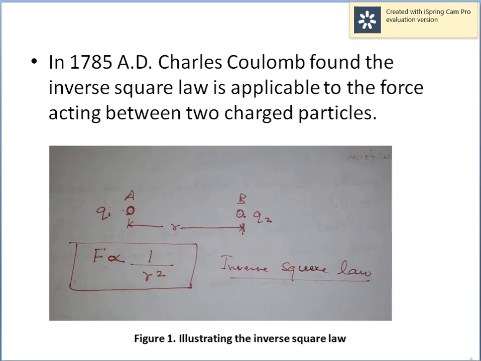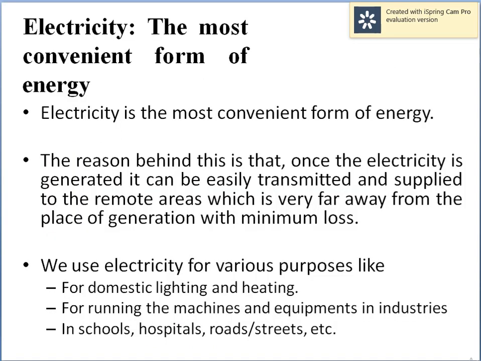So moving to the next topic, that is electricity, the most convenient form of energy. Electricity is the most convenient form of energy. The reason behind that is, once the electricity is generated, it can be easily transmitted and supplied to remote areas which are very far away from the place of generation